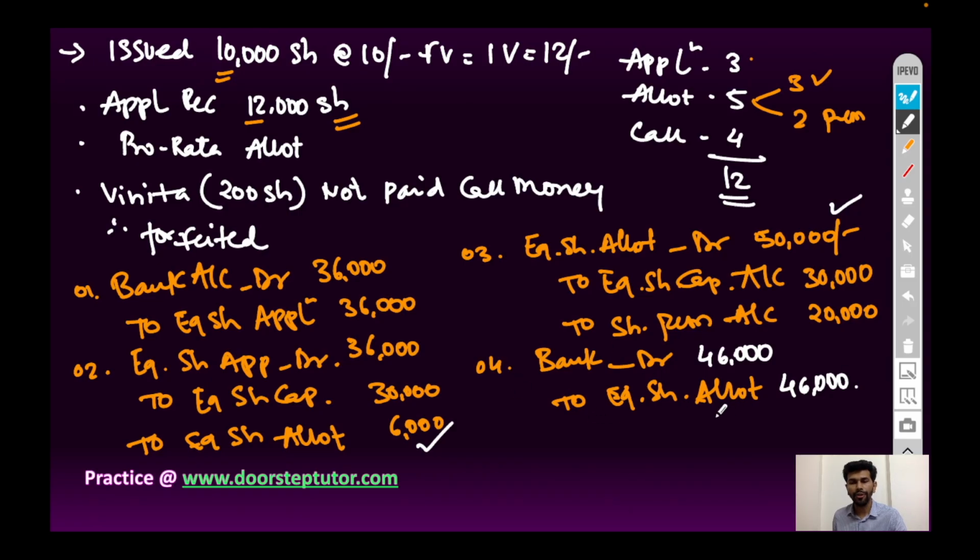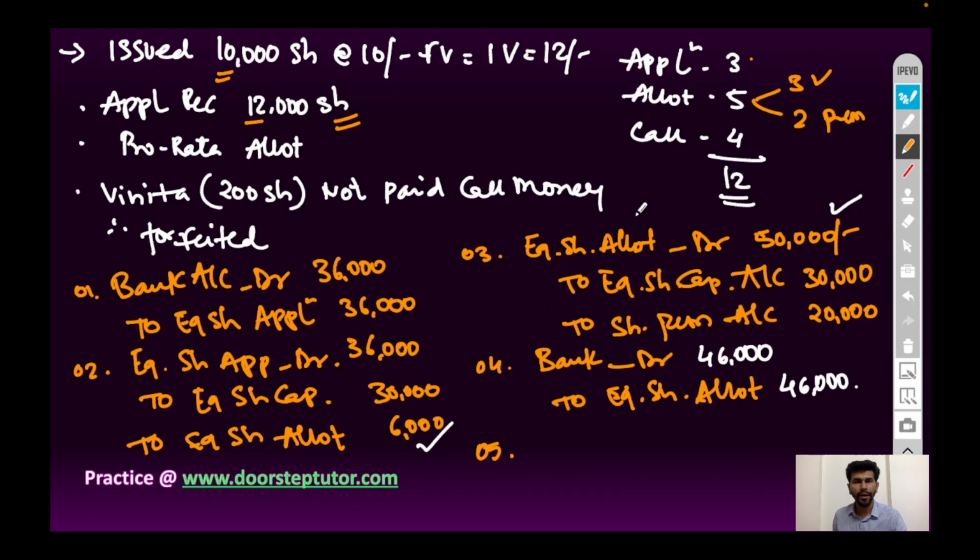Already we have received allotment money at the time of application money, and we have adjusted the money with pro rata allotment. So entry will be bank account debit to equity share allotment account, and the narration will be being allotment money received and balancing amount adjusted from application money.